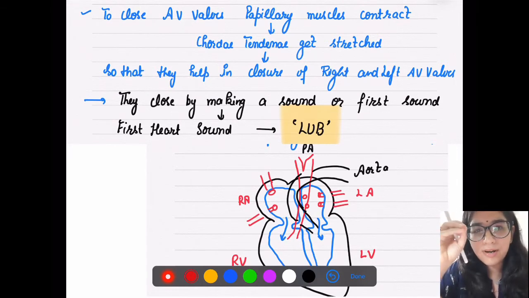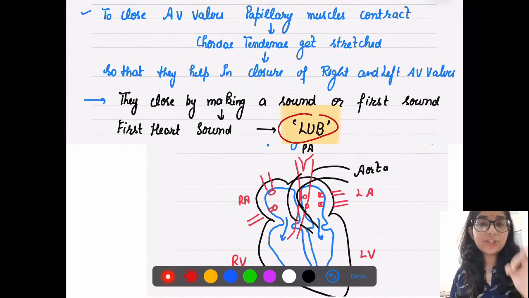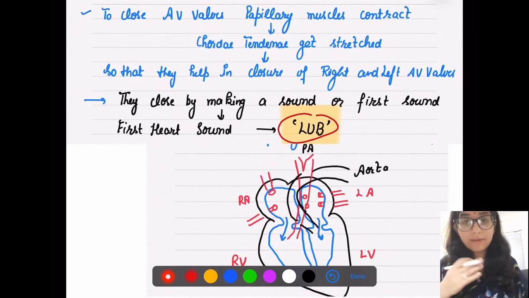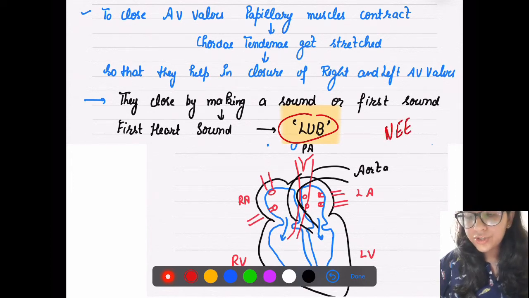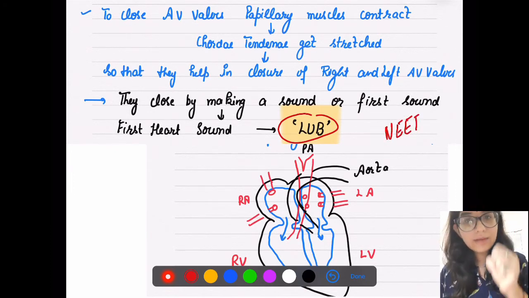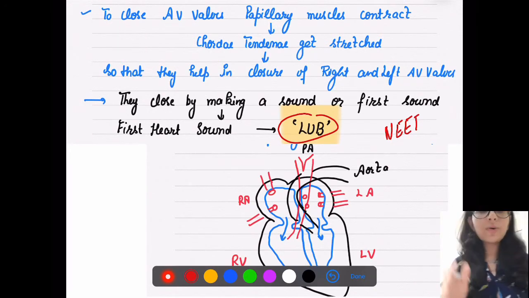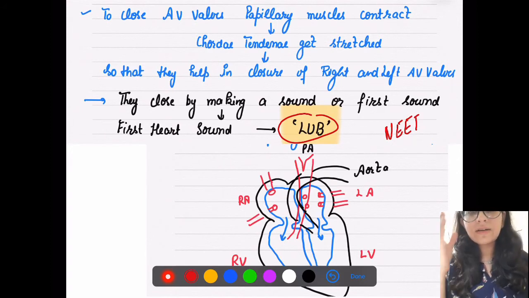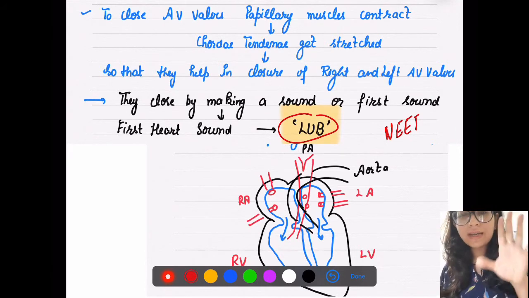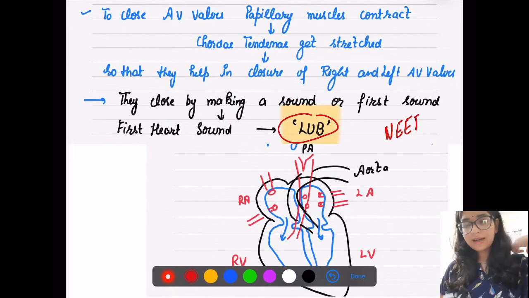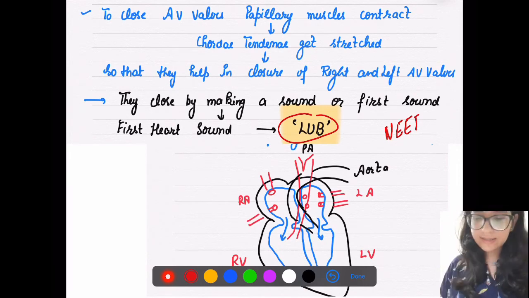the first sound of your heartbeat, that is lub. The first sound which the heart makes, the first sound which we are able to hear, that is lub. And when is it produced? A very, very important question: it is produced at the time of closure of the atrioventricular valves, or you can simply say the tricuspid and bicuspid valves. When they get closed, there is a sound which we can hear, that is the first sound in our heart, that is lub, right?